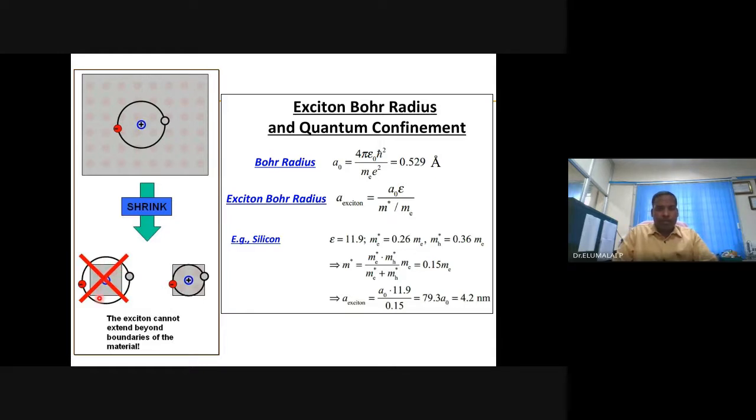They cannot exit the material. They should be within the material only. Do you think this exciton has the same freedom as that one? No. The mobility, dimension, direction, velocity, everything is different here.